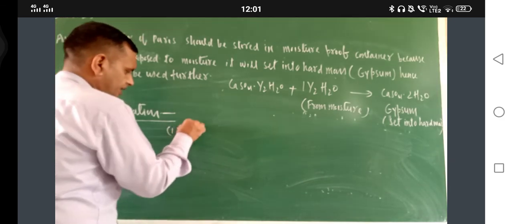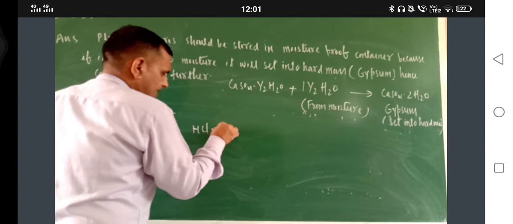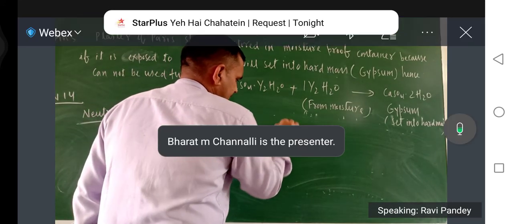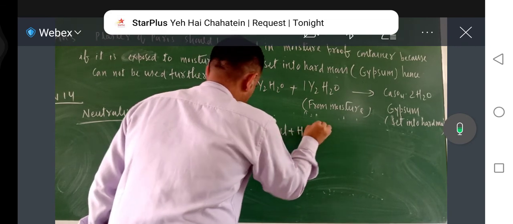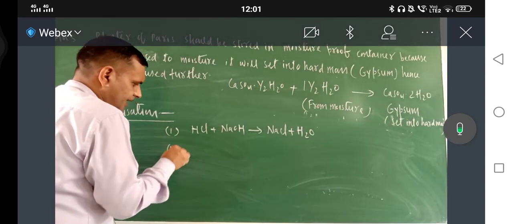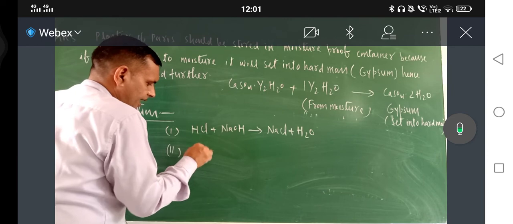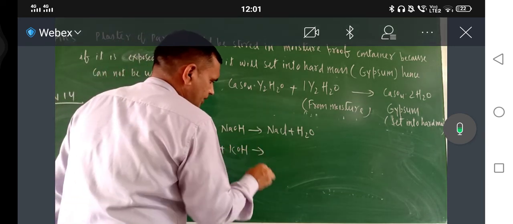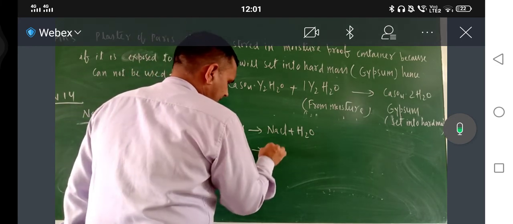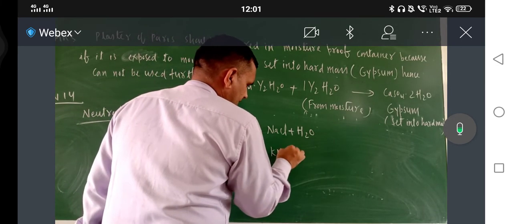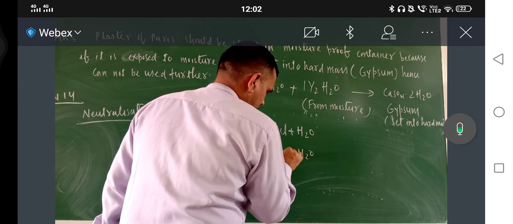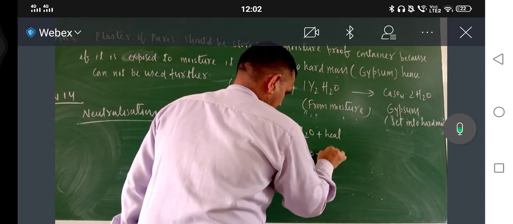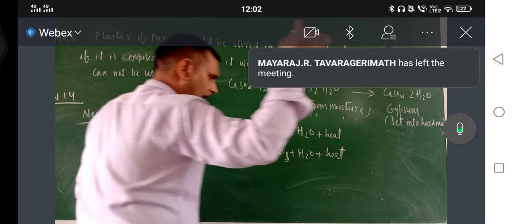Just see the reaction. HCl plus NaOH equals NaCl plus H2O. This is one example. Second example is HNO3, an acid, plus KOH gives KNO3 plus H2O plus heat. Here also slight evolution of heat.